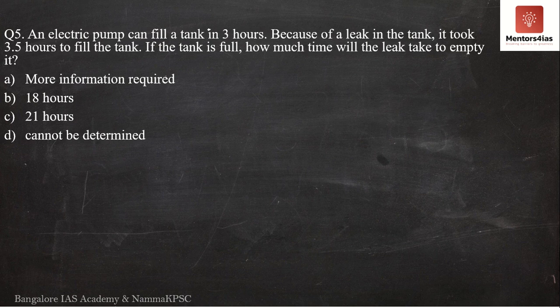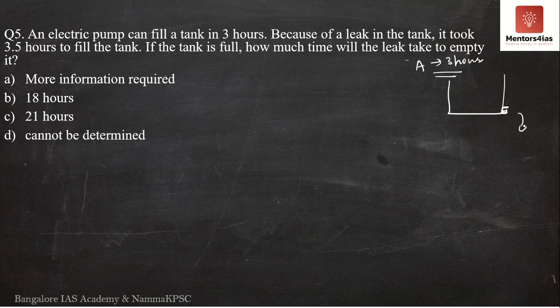All the question is saying is that we have a tank and we have an electric pump which is able to fill the tank in 3 hours. But because of a leak, nothing but an outlet, it took 3.5 hours to fill the tank.